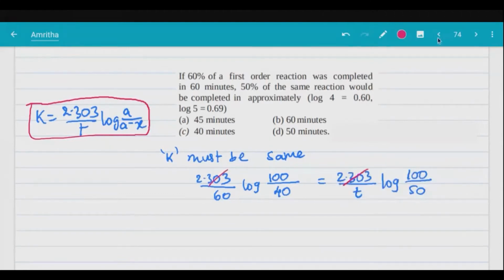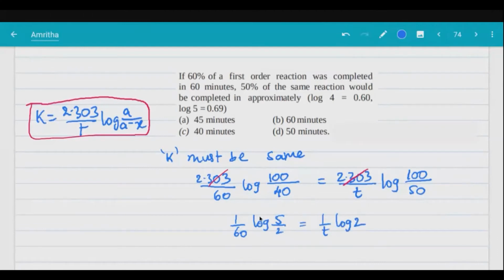Correct? Fine. Next, proceed and calculate 1 by 60 log 10 by 4. Log 10 by 4 means you can write log 5 by 2. Log 5 by 2 is equal to 1 by t log 2.